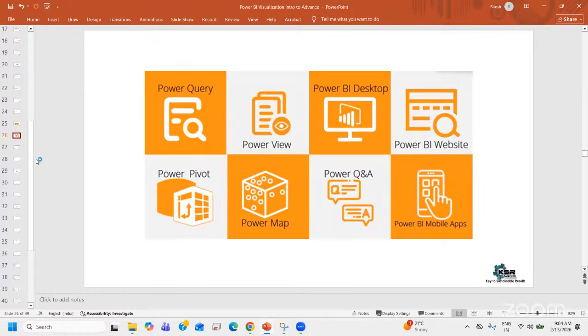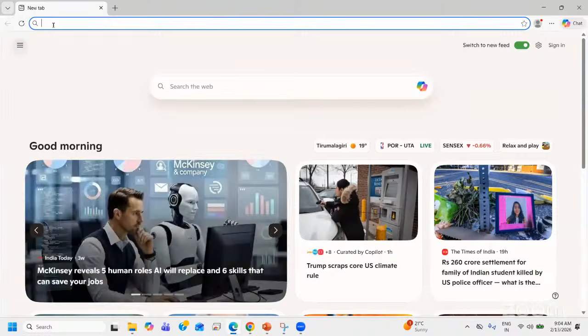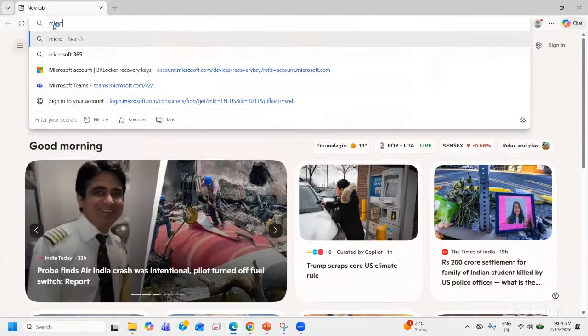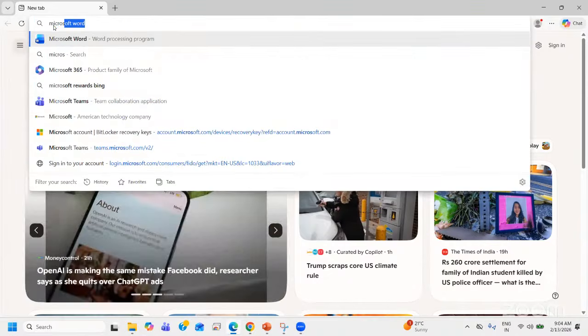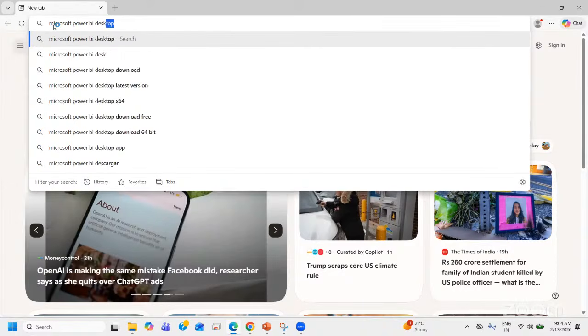Let's see how you make sure that you download this. If you go to any specific browser, you can download it from Google Chrome also, you can download it from Edge also, you can download it from any other browser. But I would always suggest that if you're using Power BI, go with the Edge browser. Edge is a product of Microsoft. So you just mention Microsoft Power BI Desktop.